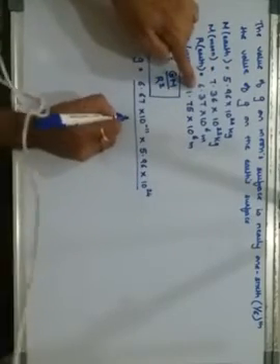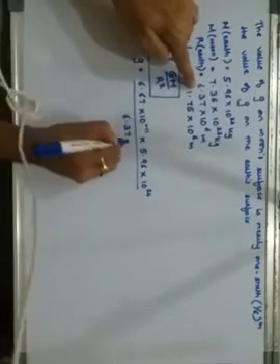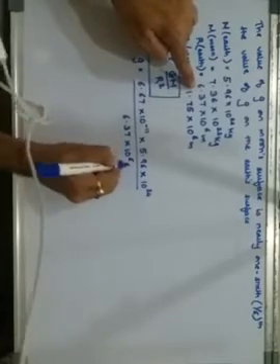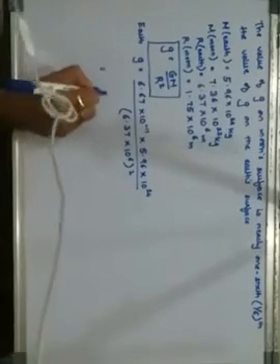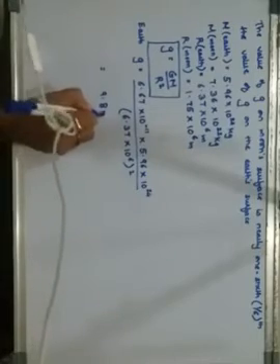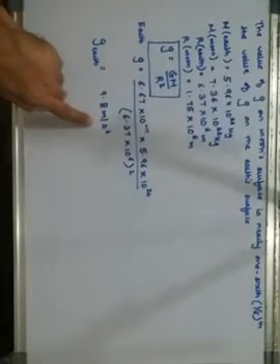Radius of the earth, that is 6.37 into 10 raised to 6, but the whole square. When you solve the value for this g, that is g on the earth, you get it as approximately 9.8 meters per second square. So the value of g on the earth has become 9.8 meters per second square.